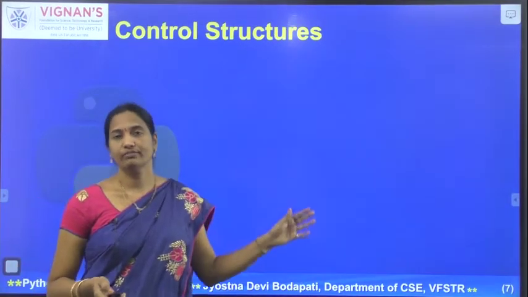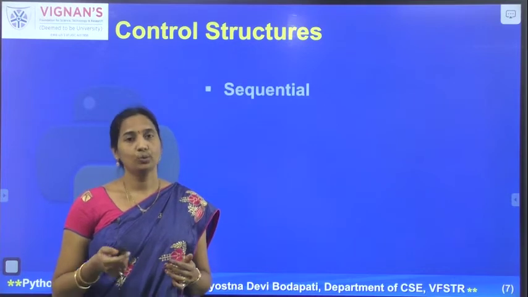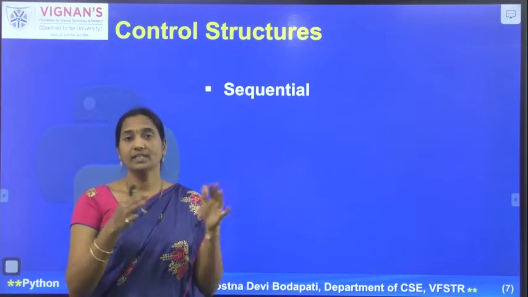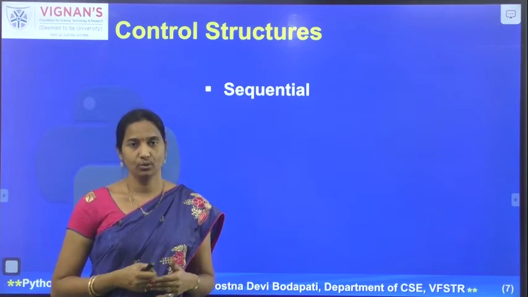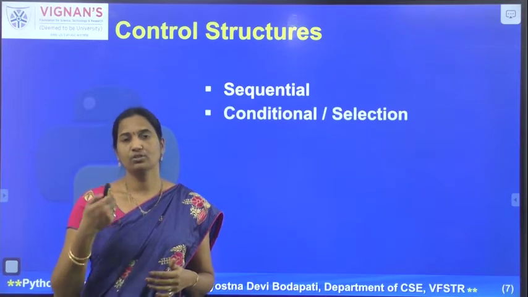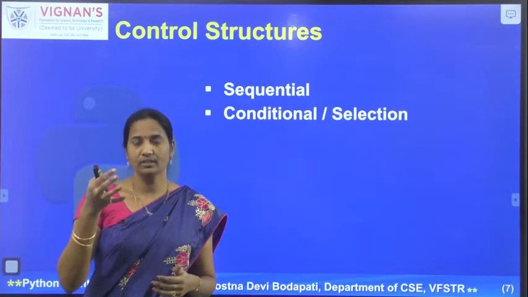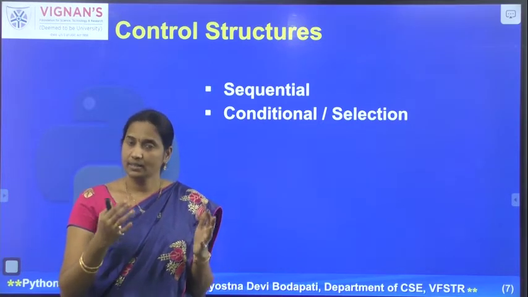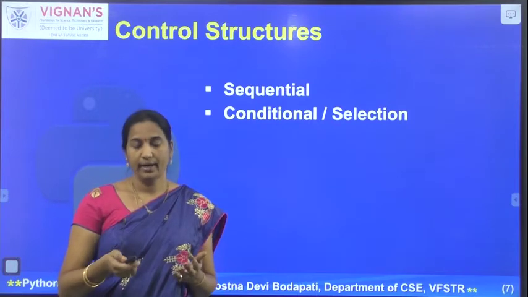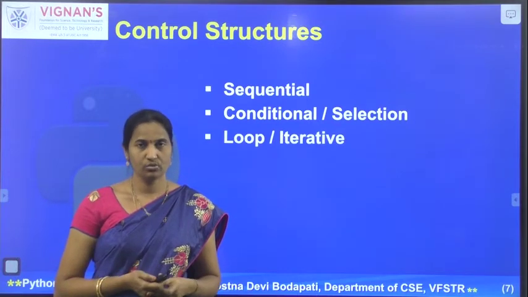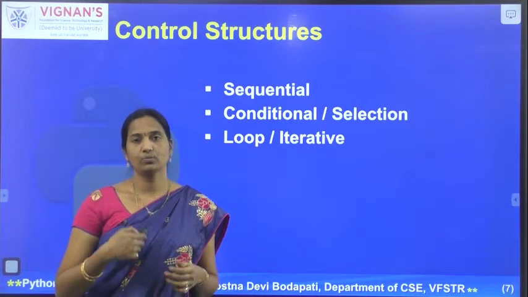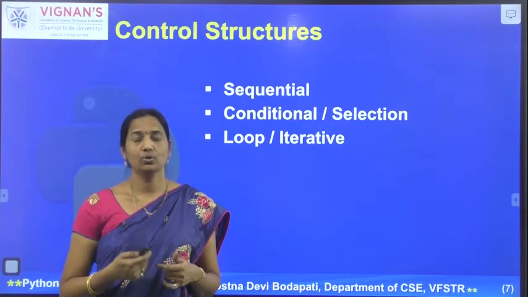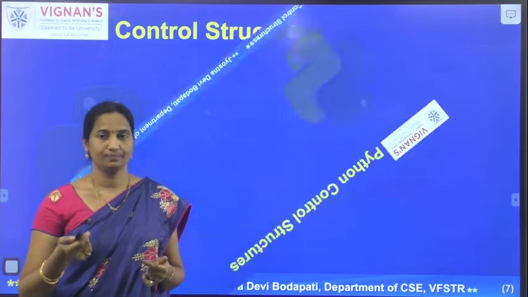Based on the discussion so far, we understand that the control structures could be sequential, where the statements are executed one after the other till the end without any deviation in the sequence of execution. Then we have the conditional control structure, where depending on the condition that is evaluated, one of the possible paths could be executed or the statements are skipped altogether. And in addition to these, we have another control structure where the same set of statements would be executed a certain number of times. Such control structures are called loop or the iterative control structures.